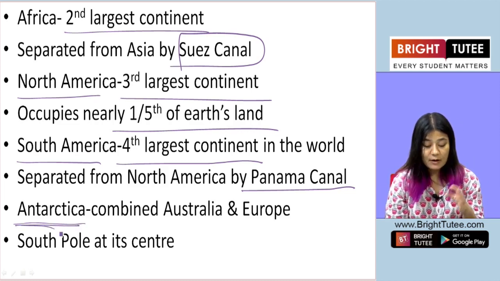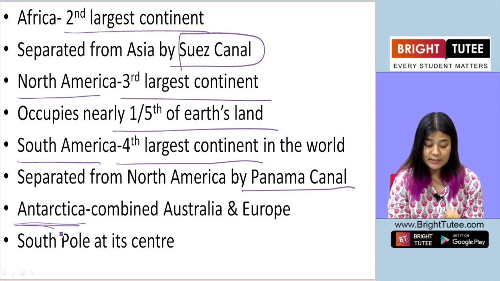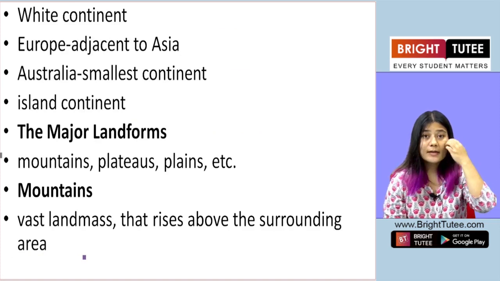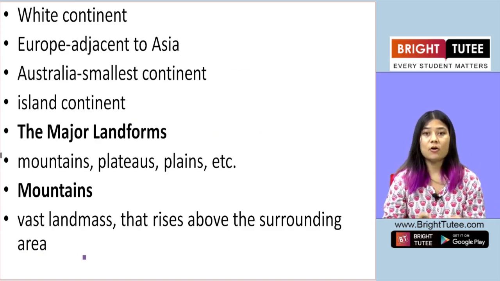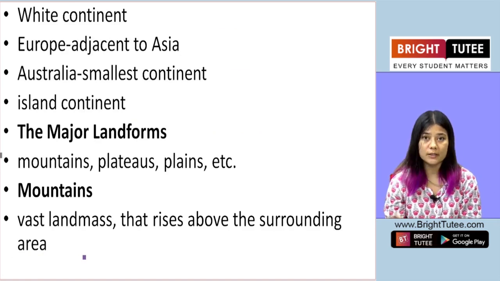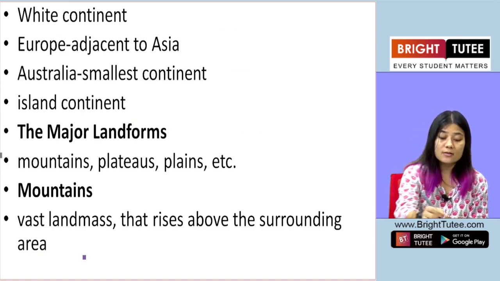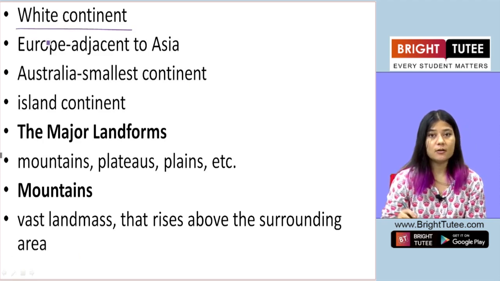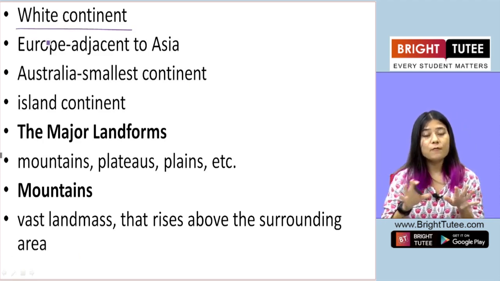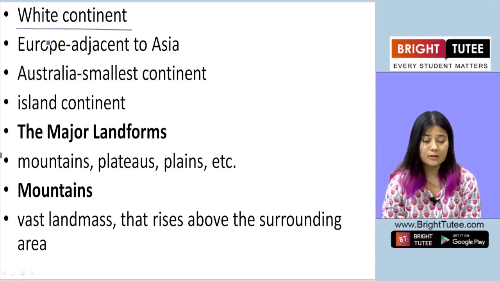Okay. Now at the center of Antarctica is the South Pole. All right. Now because Antarctica is the continent which is covered with snow for the whole year, that is why it is called the White Continent. Okay, because snow covers the area for the entire year.